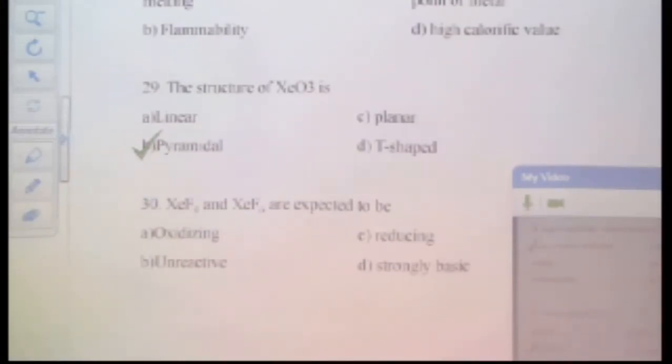Okay, next question goes to you. XeF4 and XeF6 are expected to be. This question is not marked and hence I want the answer from you. They are oxidizing, reducing, unreactive or strongly basic. Sure? You have to justify why it is oxidizing or why it is reducing or both or unreactive.